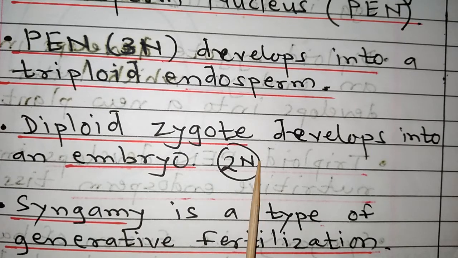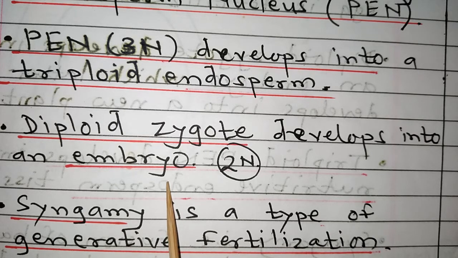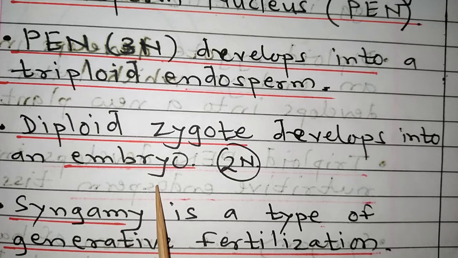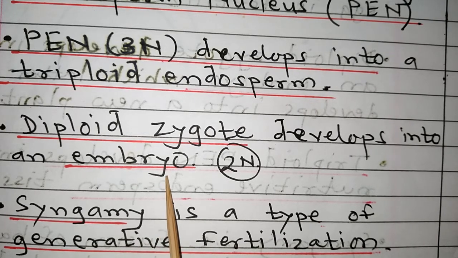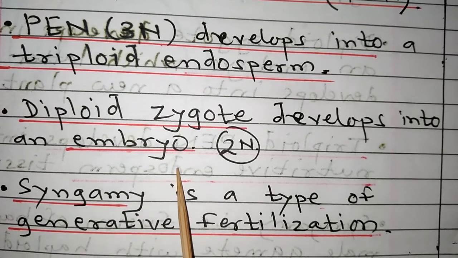Then diploid zygote develops into embryo which is responsible for formation of seedling. ह्या एम्ब्रिओपासून ज्यावेळेला सीड जर्मिनेट होतं, एम्ब्रिओ कुठे राहतो? विदिन सीड. तर ज्यावेळेला सीड जर्मिनेट होतं, बीचं अंकुरण होतं, त्यावेळेला काय तयार होतं? स्मॉल सीडलिंग. So embryo is responsible for formation of future seedling, formation of new plant body.